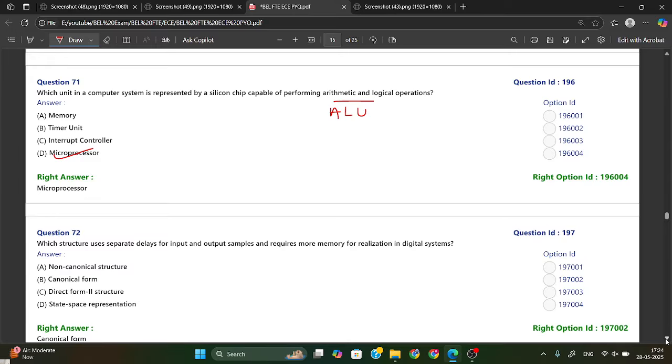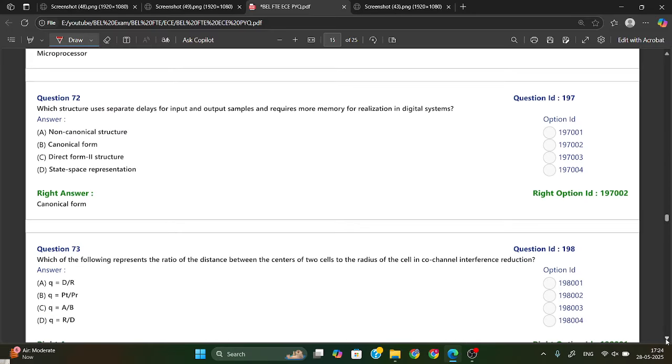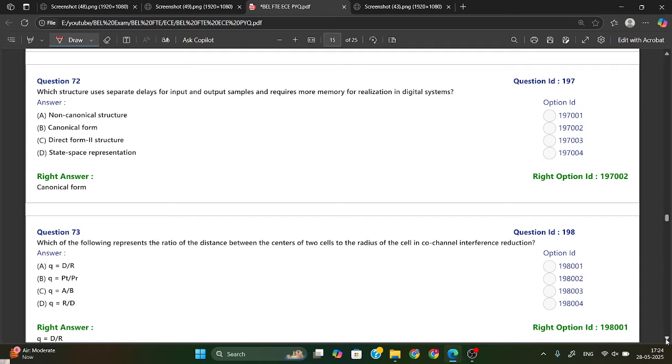Next question is: which structure uses separate delay for input and output samples and requires more memory for realizing in a digital system? So that is your canonical form. Option B is your right answer.